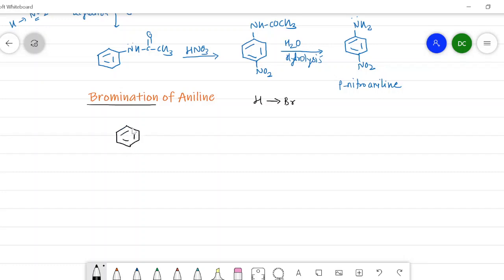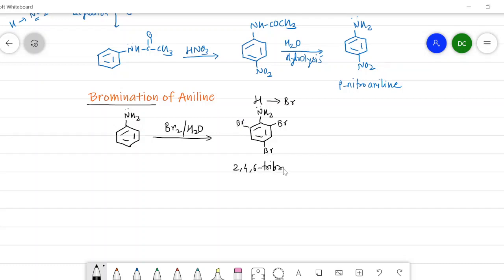It is the aniline, and when it is treated with bromine, that is Br2 and water, the direct bromination of this aniline gives a polysubstituted product, and in the product, the Br group is going to attach to the ortho carbon as well as the para carbon, so that we are getting here 2,4,6 tribromoaniline as a product. It is a polysubstituted one.